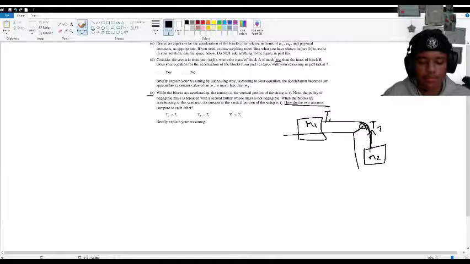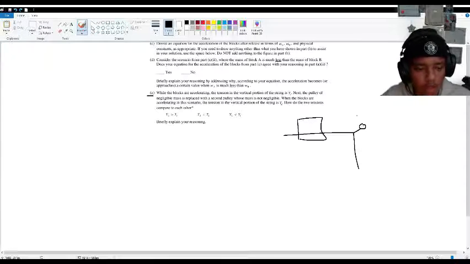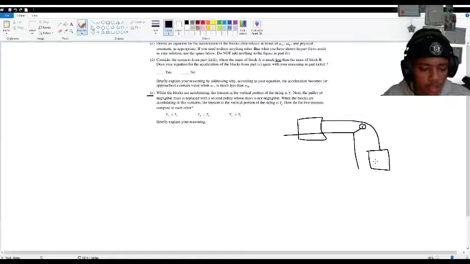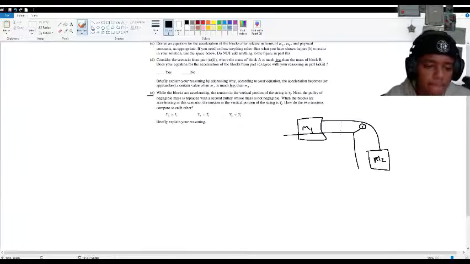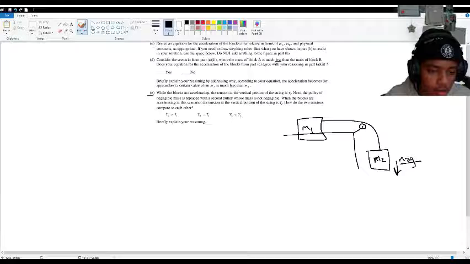Sorry about that. To understand this problem for myself and for you, let's go back. Let's say this is just the regular pulley with a massless pulley. So this is M2. This is M1. Basically, if these two blocks are accelerating, then this force is going to be greater than the tension force.